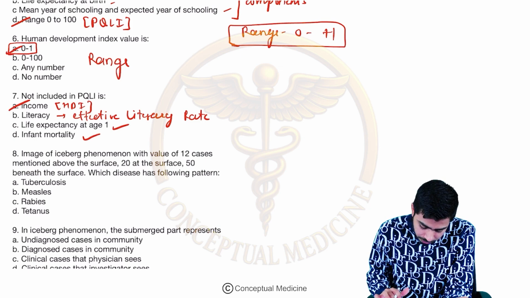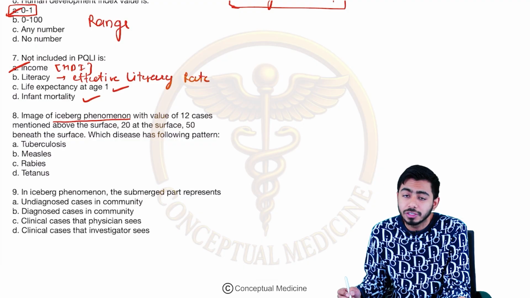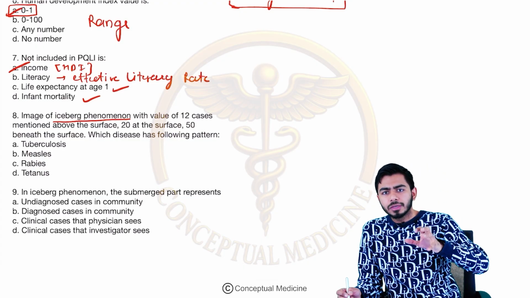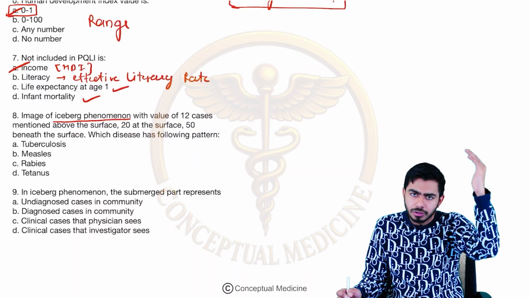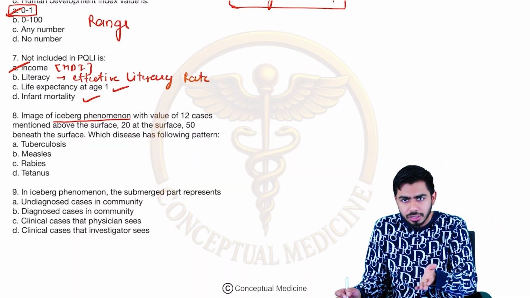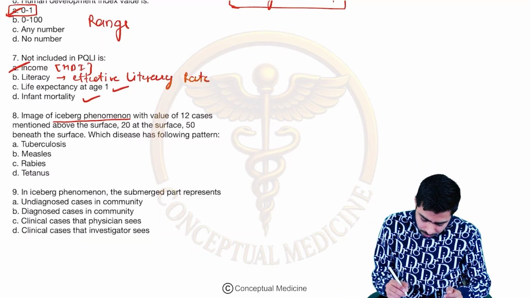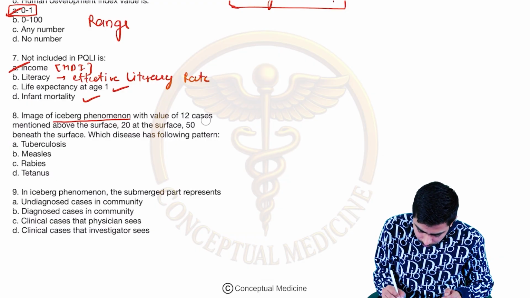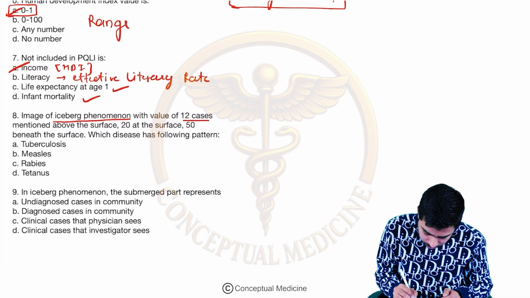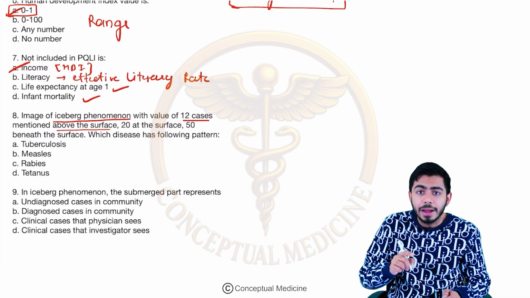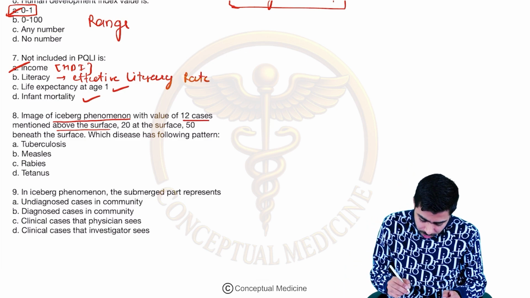Okay. Next question. Image of iceberg phenomena. If you remember, in the previous section I talked about the iceberg phenomena, where I talked about the emerging part of the iceberg which you can see from your eyes, that is above the sea surface. But what you can't see from your eyes is the submerged portion of the iceberg. So they are saying that with a value of 12 cases mentioned above the surface, these are the apparent cases, which you might be able to diagnose clinically with the help of your knowledge.